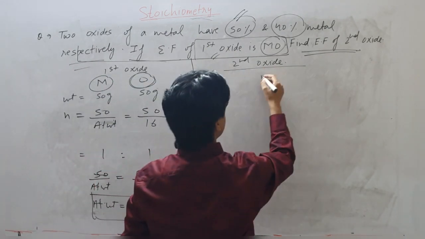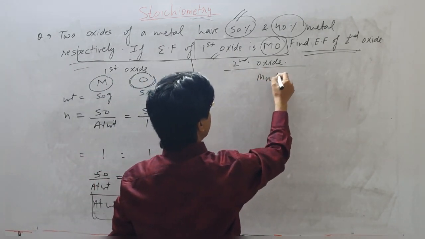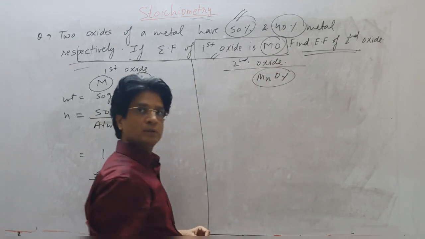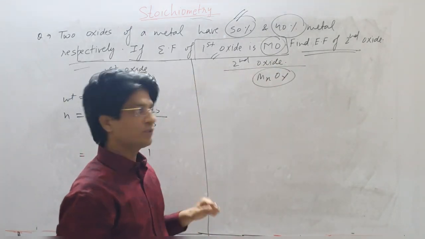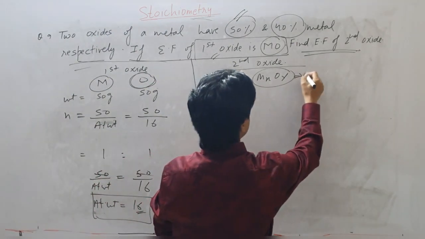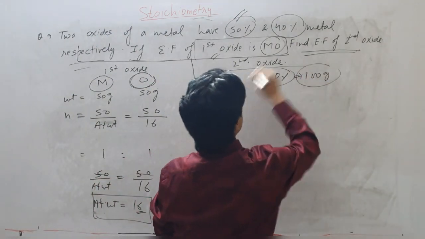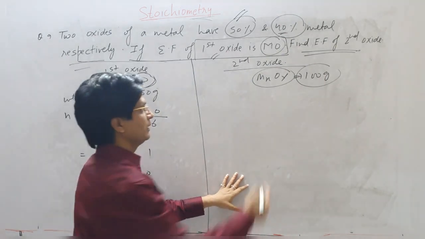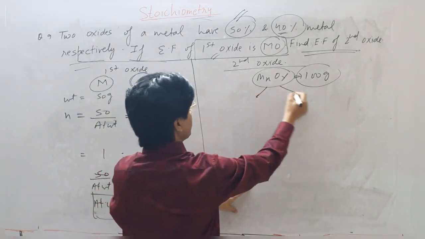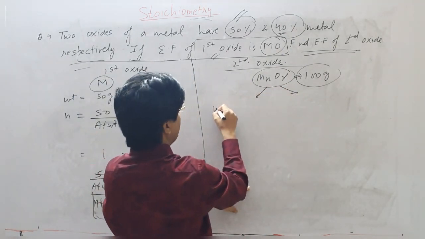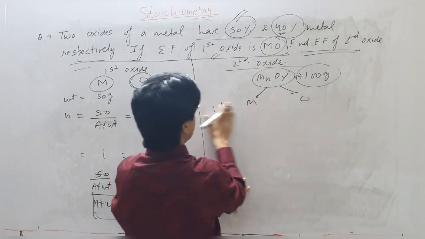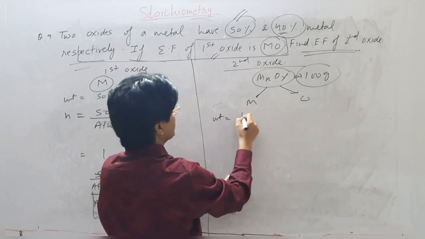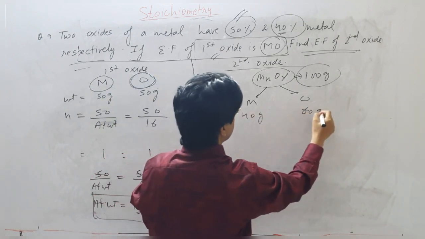How come? Again, let's suppose that this is MxOy. I do not know the formula of this oxide. Now again I am assuming that this is 100 gram. Then this says 40% is metal. So again, weight for metal and oxygen I am talking about. This is 40 gram, and this will be 60 gram.